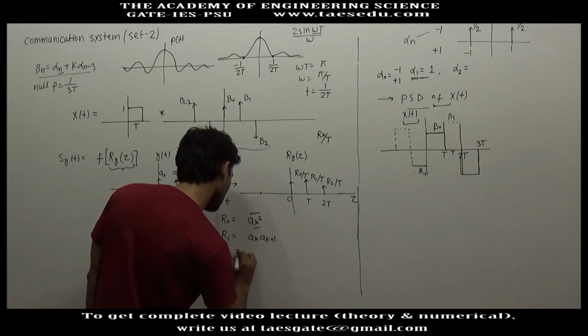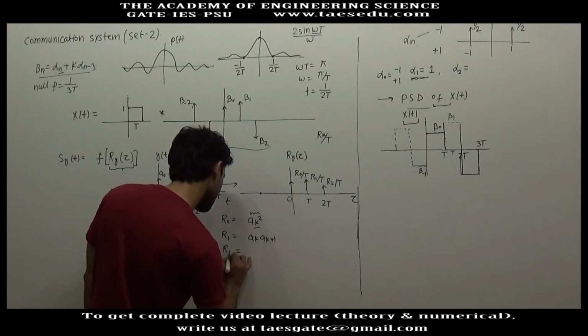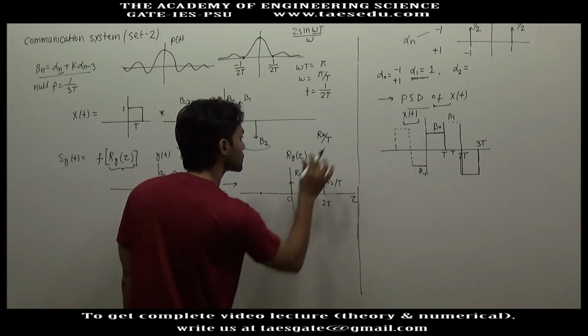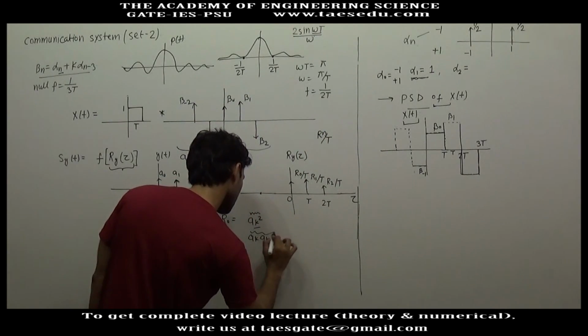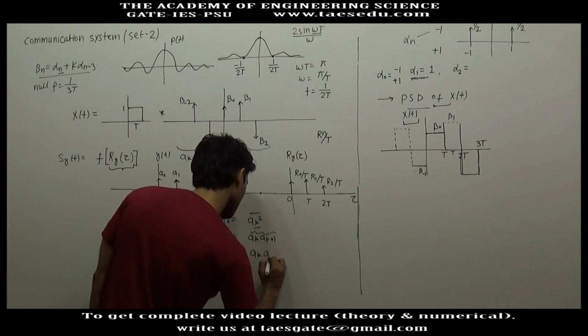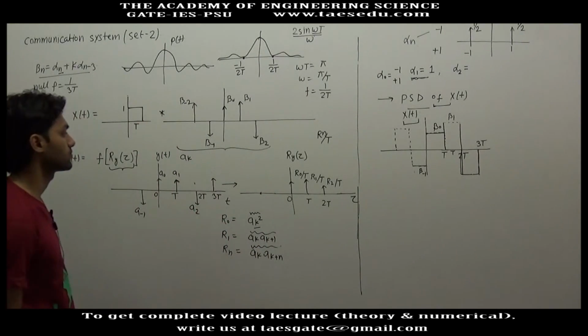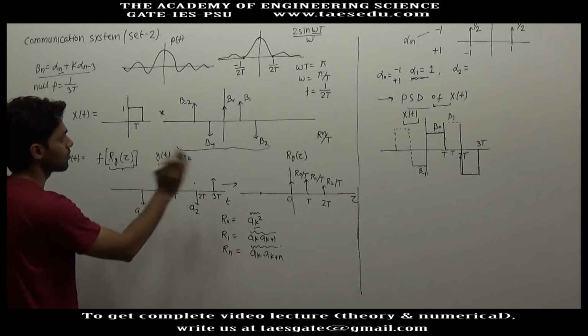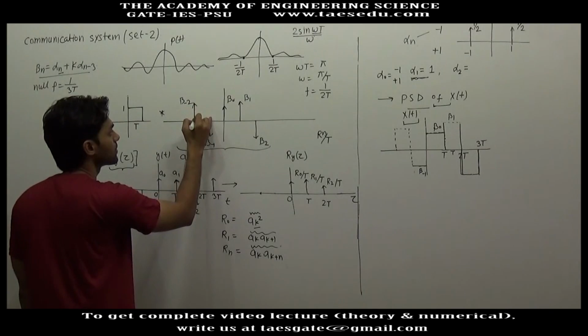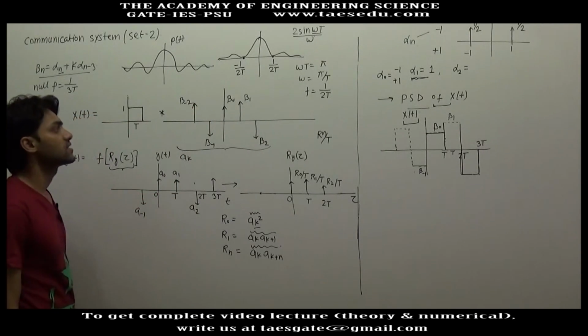Similarly R2, or Rn, is the average of ak into ak plus n. So in our case yt is nothing but a sequence of impulses whose strength